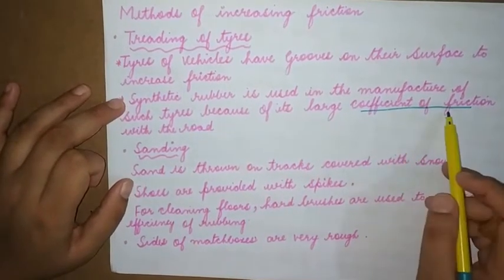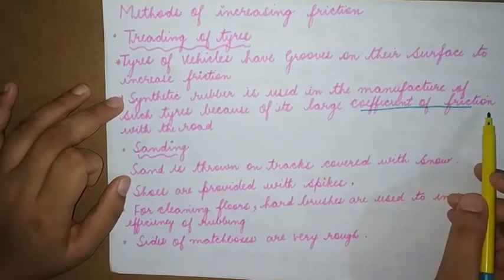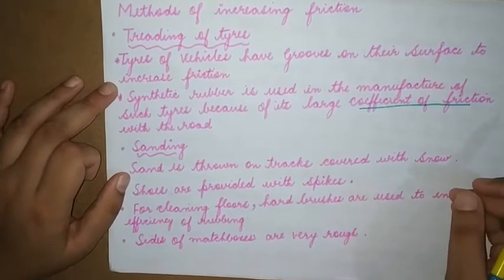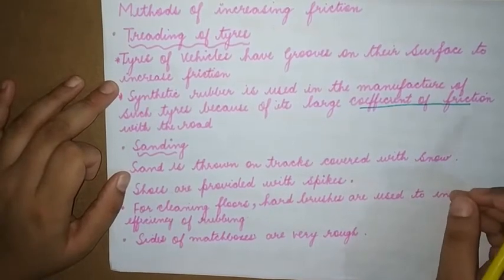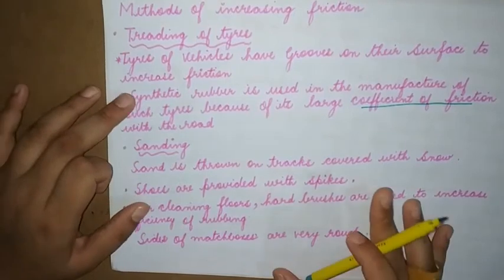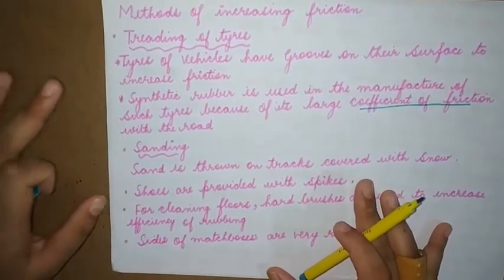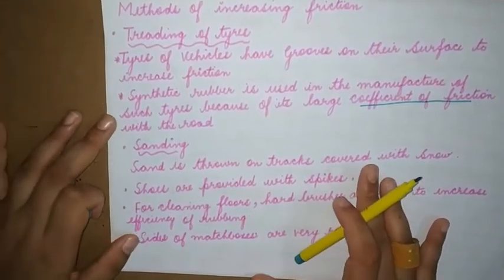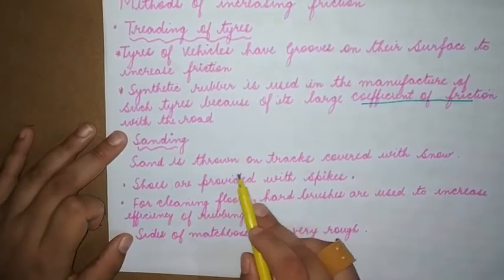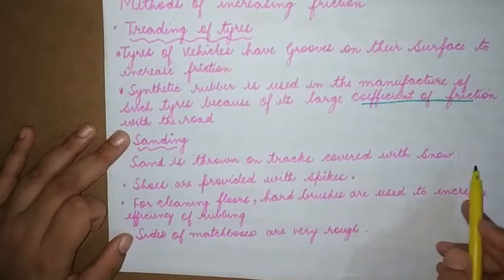It is because of coefficient of friction. Coefficient of friction is an indicator that helps us to determine whether a particular substance is good or not when it comes to increasing friction.